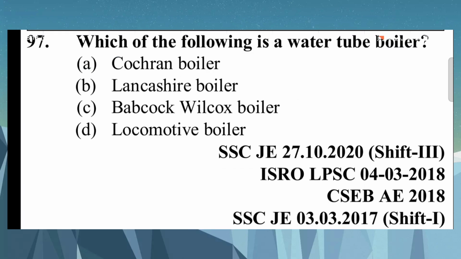Question number 97. Which of the following is a water tube boiler? A. Cochran boiler, B. Lancashire boiler, C. Babcock-Wilcox boiler, D. Locomotive boiler. Babcock-Wilcox is a water tube boiler. Cochran, Lancashire and locomotive are fire tube boilers.